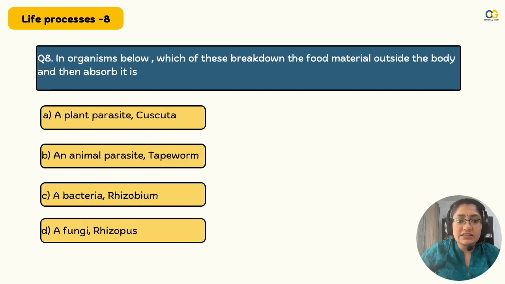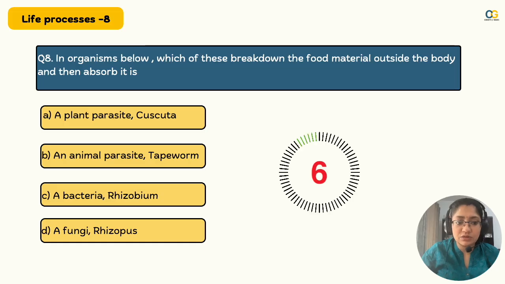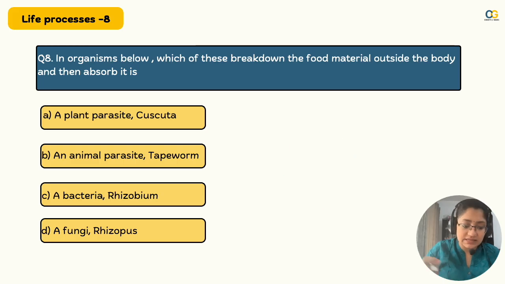8. In organisms below, which of these break down the food material outside the body and then absorb it? Think through. Think which one does a breakdown outside the body and pick your answer. Yes, the right answer is fungi and rhizopus, because it breaks down the food outside the body and then absorbs it. Rhizopus, heard it somewhere? Yes. Human reproduction, bread mold, breaking it down outside.